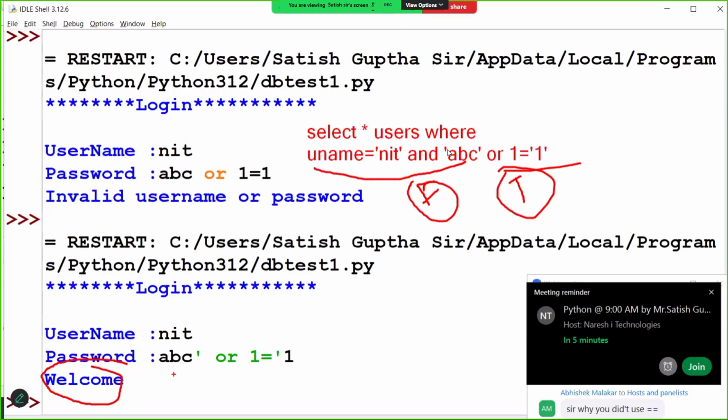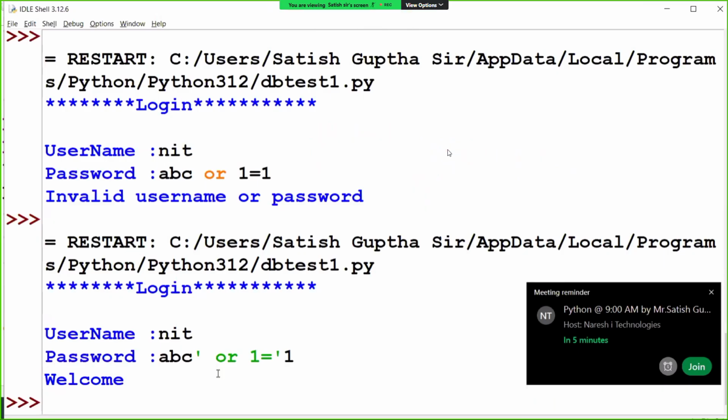So do I know the password or not? I don't know the password. But even though I logged in, don't try this. Suppose you take your friend's email ID and try this. It doesn't work, right? Because those are secured. Gmail, Facebook, Instagram, all these are secured. You cannot hack them using SQL injection. So this kind of problem.